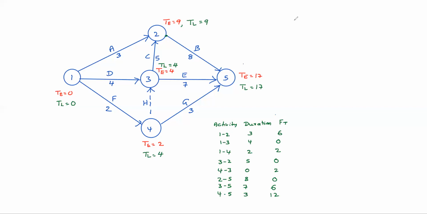So now, what is meant by critical path? It is important. Critical path is nothing but the path joining zero total float activities.